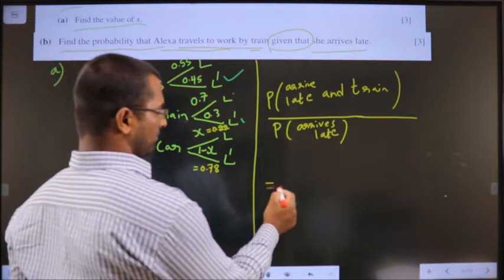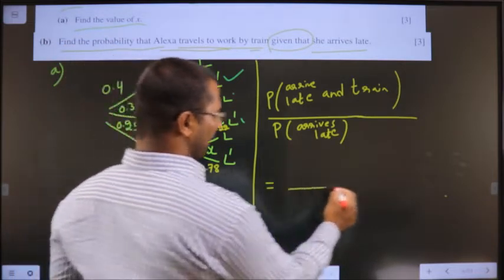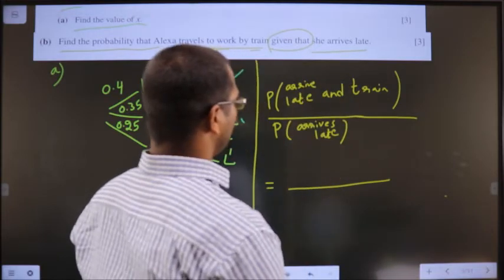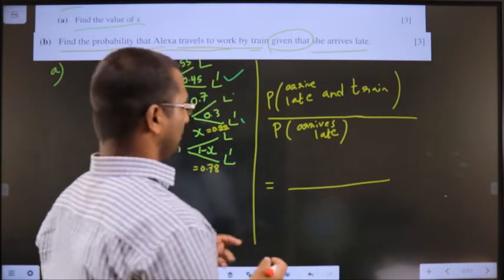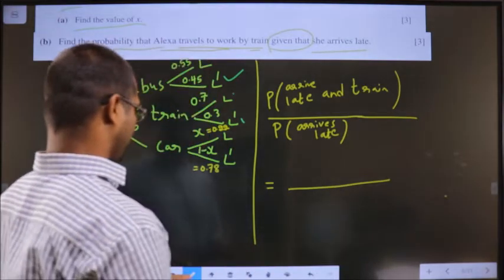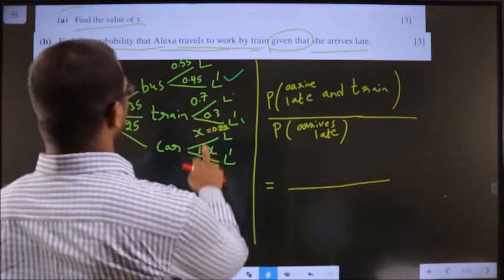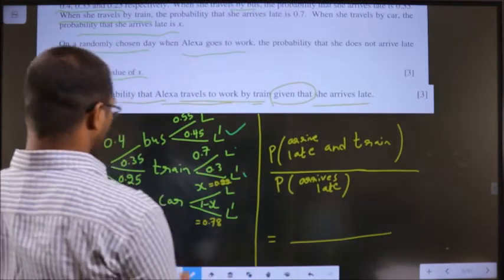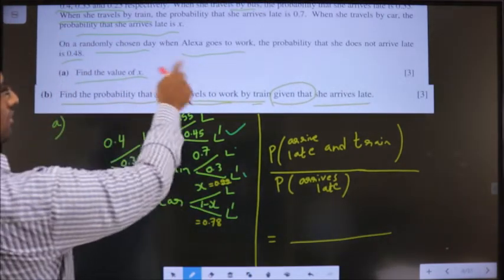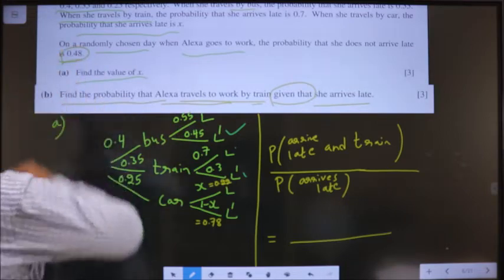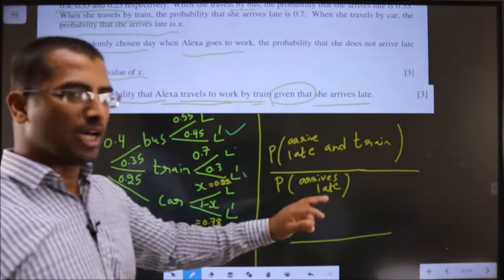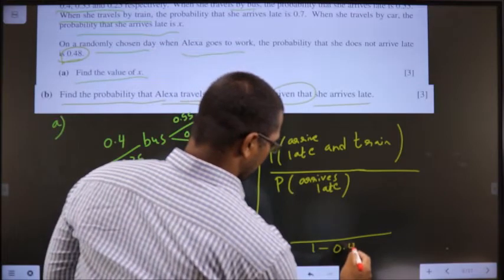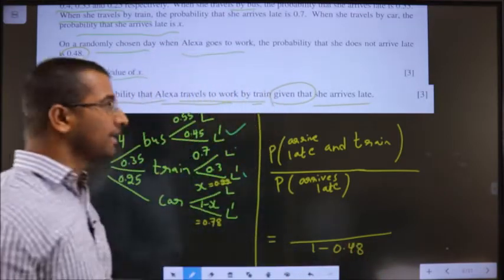Now next. Arriving late, we will see. The probability of does not arrive late is 0.48. So arriving late will be 1 minus 0.48. Clear with that?